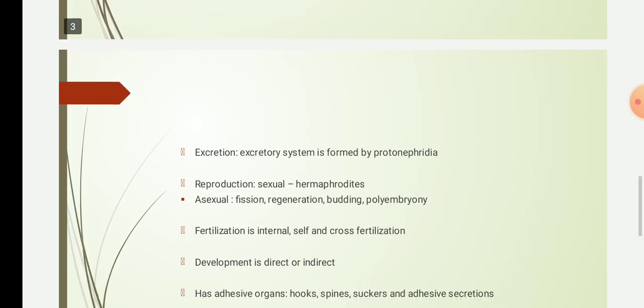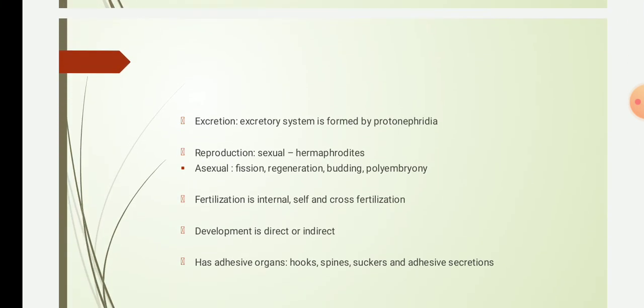Then the excretory system is in the form of protonephridia, one of the primitive types of excretory system, and the protonephridia have flame cells. Reproduction is either sexual or asexual. In asexual, they show fission, regeneration, budding, and polyembryony. Fission, what happens? They divide. Whereas in regeneration, if one part is lost, they have a high ability to recover it.